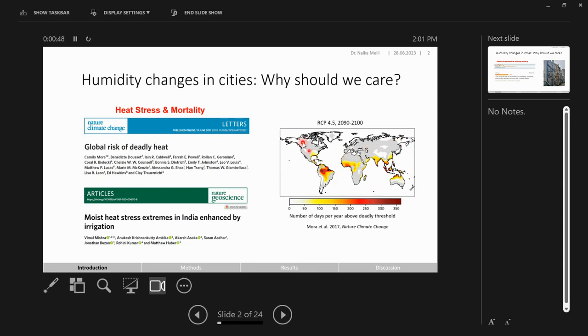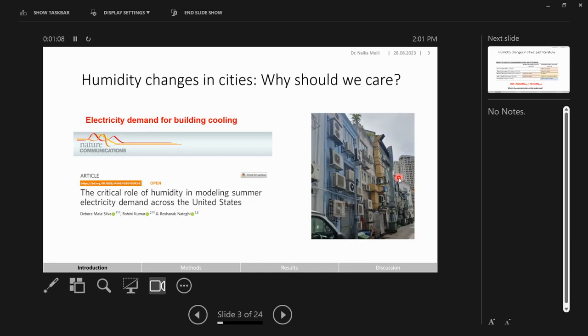For example, here on the right-hand side, I show you a map of the projected number of heat stress days under climate change. And as you can see, especially in the hot and humid regions of our world, in the tropics, we will likely experience a large number of these dangerous heat stress days. On the other hand, there has also been recent literature looking at the effects of humidity in predicting electricity demand for building cooling and have found that if we are not considering humidity, we might actually underpredict the peak electricity demand.